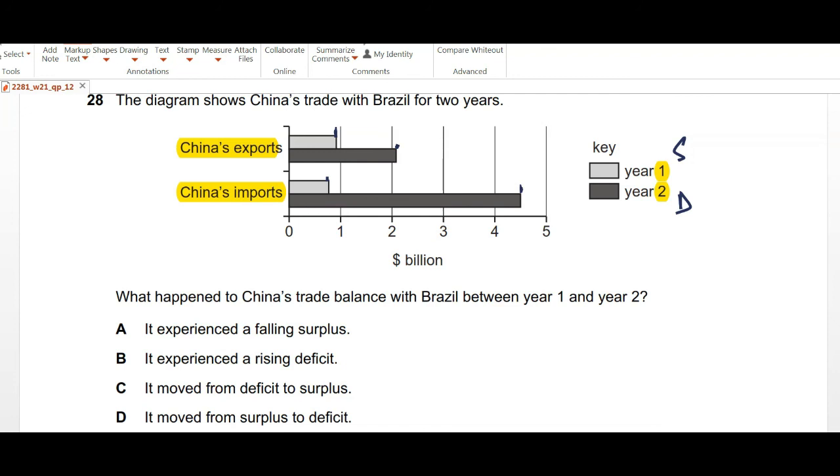Their exports were more than their imports, and in year 2, although their exports have increased, they are now almost half of their imports, so that means they are experiencing a deficit. So option D is more suitable over here because it moved from surplus to deficit.